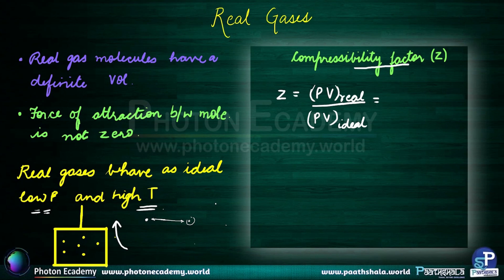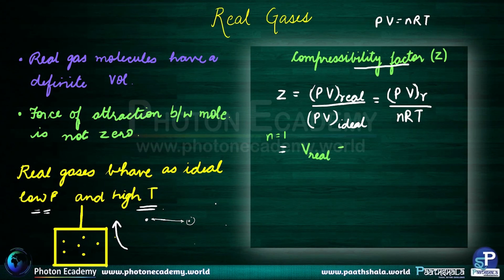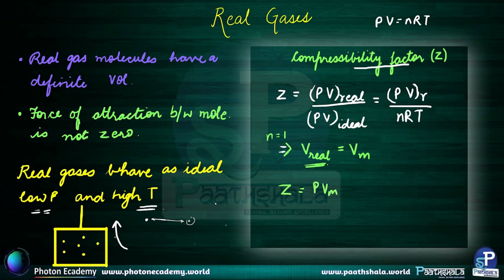So we know that for an ideal gas, we follow the equation PV is equal to nRT, right? So we can write it as PV real divided by nRT, correct? Because temperature is not something which is like real or ideal or something of that sort. And if the number of moles is 1, right, we can write V real as the molar volume, right? Because this is what we are actually measuring for that sample. So the molar volume of the sample will be called V real. So we can define Z to be PVM divided by RT, right?